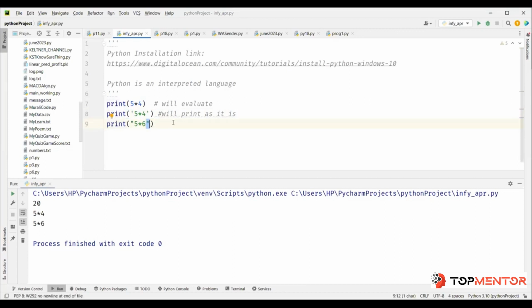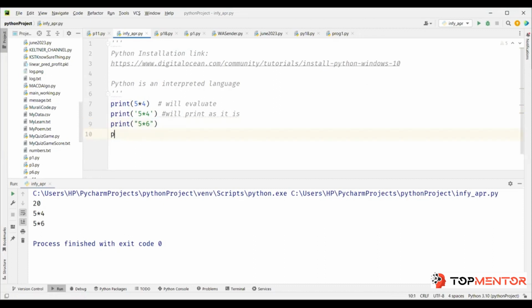You can have multiple values in the print. I can even say 5 into 6 equal to, and then I say 5 into 6. Now you see here, I'm putting what we call arguments. Functions have arguments. So how do you know how many arguments are here? Arguments are separated by comma.